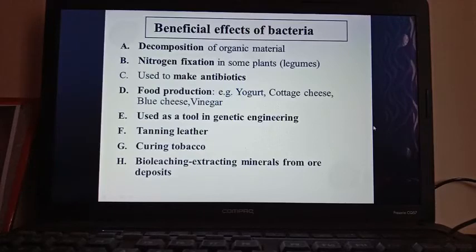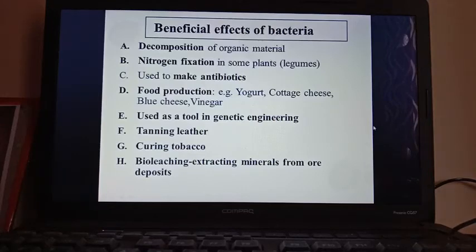Mainly the bacteria Lactobacillus helps in this fermentation process, forming curd, yogurt. And bacteria also act upon fruit juice, ferment it and produce vinegar, wines. Bacteria are also helpful for the production and flavoring of cheese.